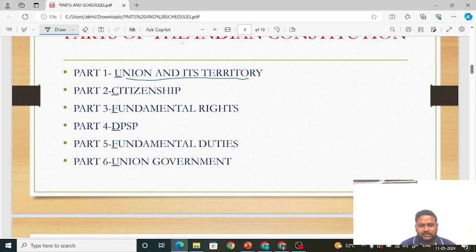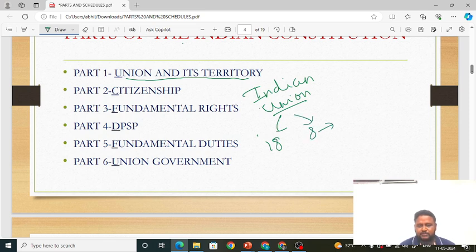The Indian Union has how many states? It is talking about states and territories. Territory includes states and Union territories. The Indian Union has 28 states at present, and also 8 Union territories. Can you name those Union territories, friends?